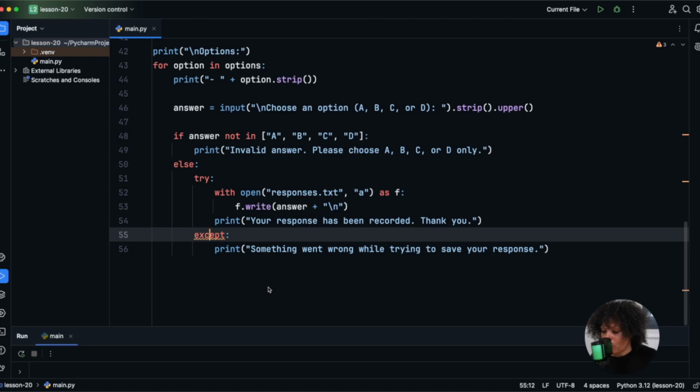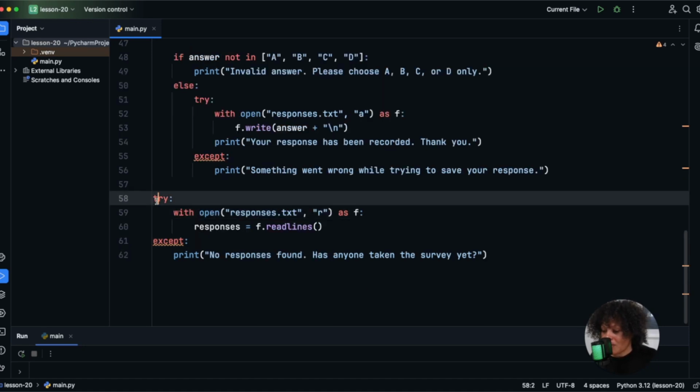In this part, we're going to open the file where responses are stored, and then we're going to count how many times each option was chosen and show the totals. Just like before, we're going to protect this with try and except in case the file is missing or unreadable. We're going to try reading the responses from the file, and if the file doesn't exist, maybe no one has taken the survey yet, so we'll catch that and show a friendly message.